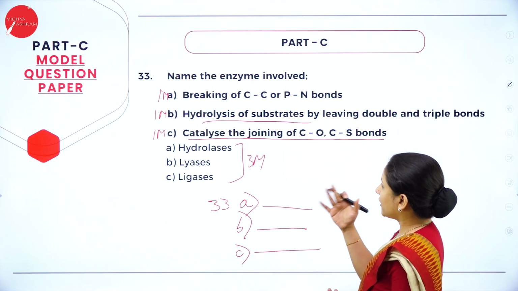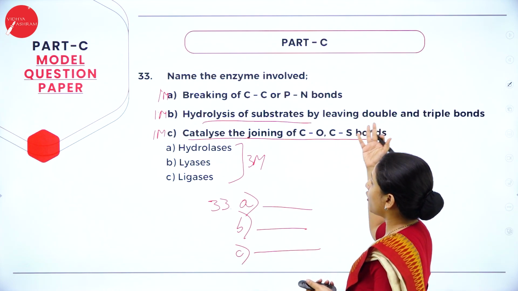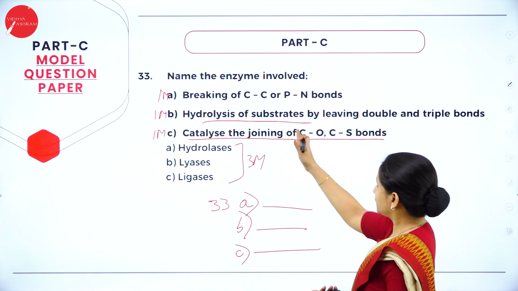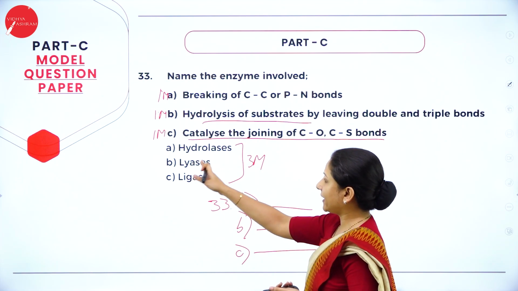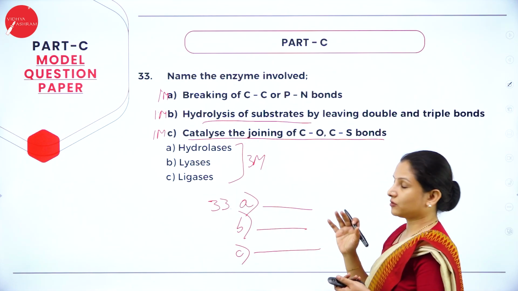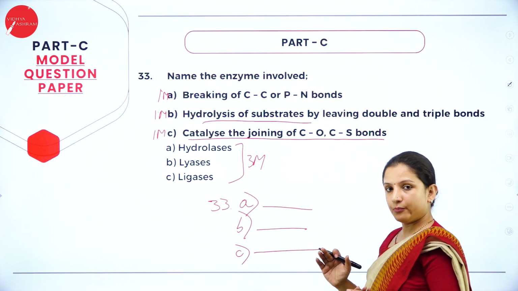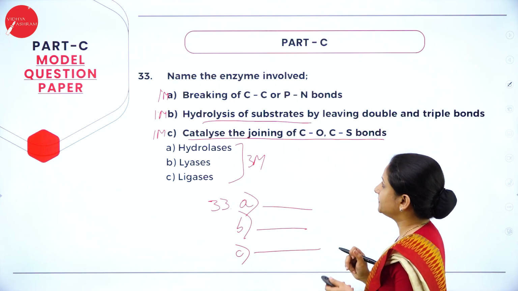For A, breaking of carbon-carbon or phosphorus-nitrogen bonds is done by hydrolases. The hydrolysis of substrates by leaving double and triple bonds is done by lyases. And ligases is involved in the joining of carbon-oxygen and carbon-sulfur bonds. So you write each of the enzyme names, you will get 3 marks.